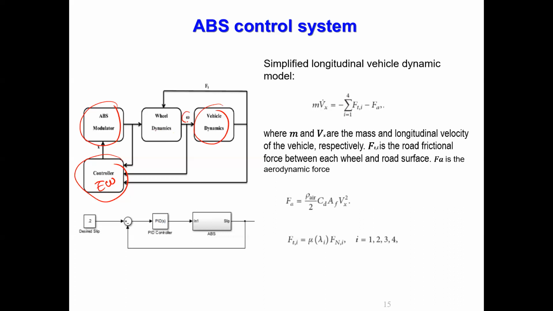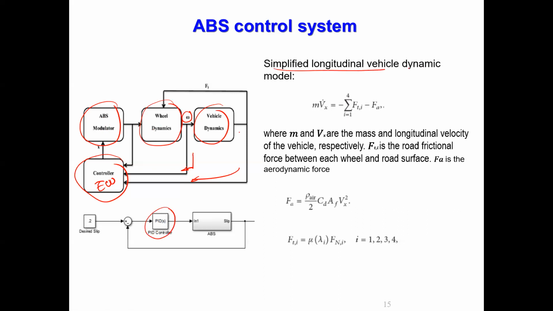So wheel dynamics talks about wheel speed, correct? Vehicle dynamics talks about the vehicle speed. Okay, so the controller receives both, right? It measures. This is the vehicle speed, right? So this is also coming as input. This is also coming as an input to the controller. It measures both wheel speed and the vehicle speed and calculates the slip. Accordingly, it modulates the pressure so that whether brake to be applied or released. Okay, so the wheel is controlled. So you can use a PID controller.